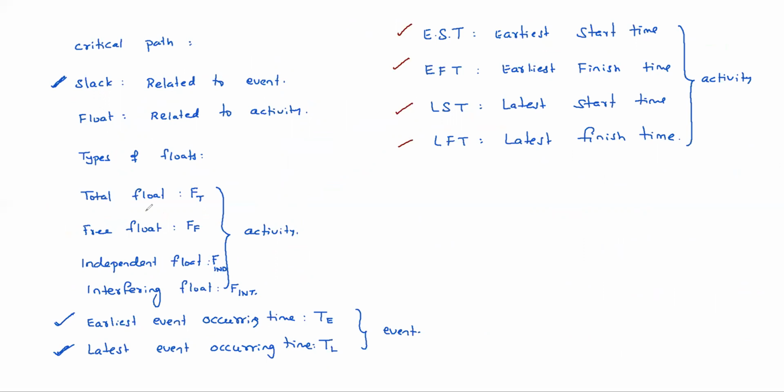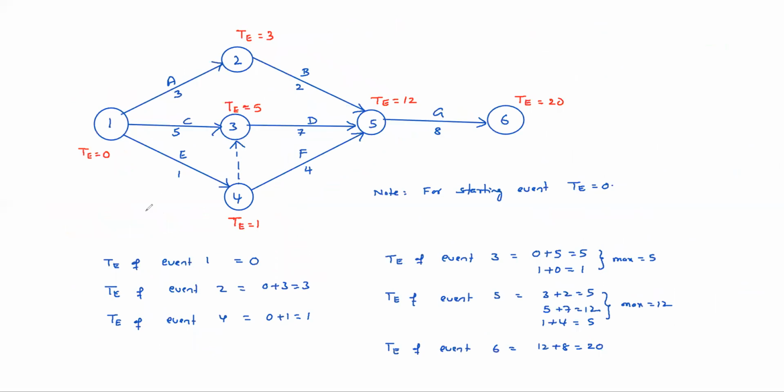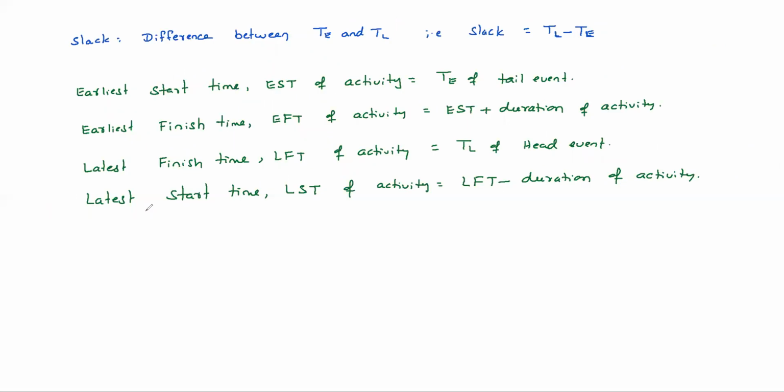It's very simple. For any activity, float. Float is related to an activity actually. Float is flexibility time for an activity.